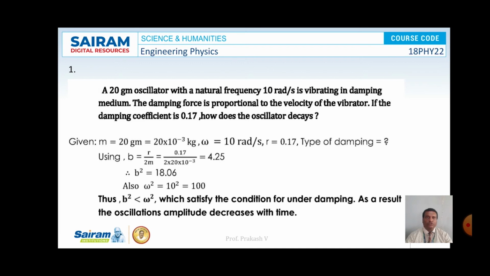So it is observed that omega square value is greater than β square value. This clearly indicates that it satisfies the condition for underdamping. As a result, the oscillation amplitude decreases with time. So oscillation amplitude is going to decrease with respect to time. This is the solution or inference for this problem.